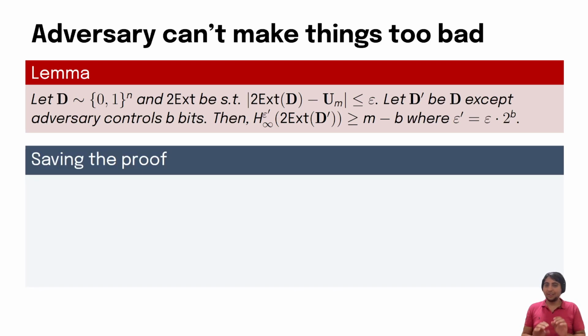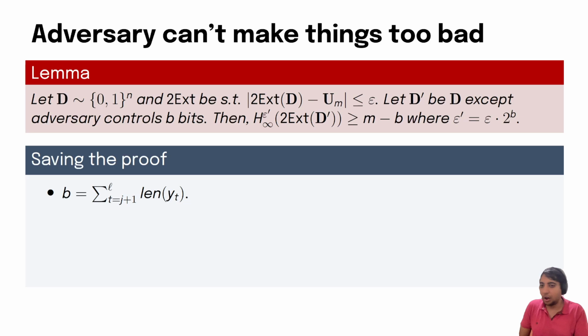In particular, we will let D be the distribution where we have Z1, Z2 both independent, and Z2 has high enough entropy, and let D prime be the distribution where the blocks yj plus 1 to yl are all controlled by an adversary.